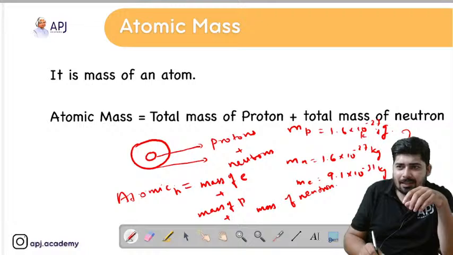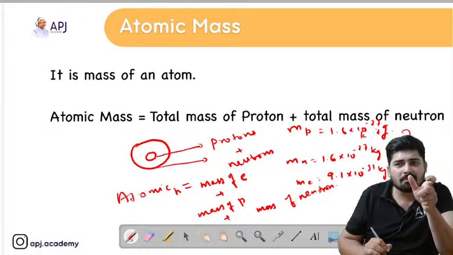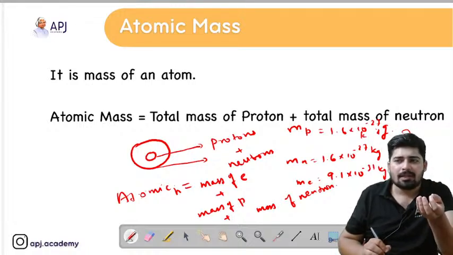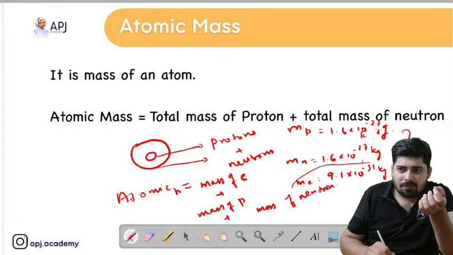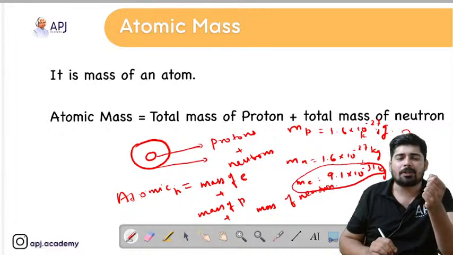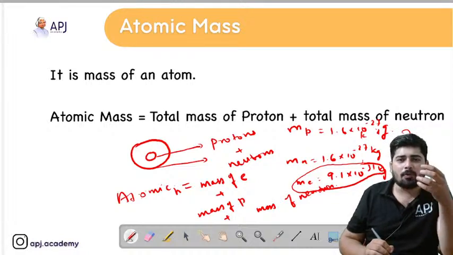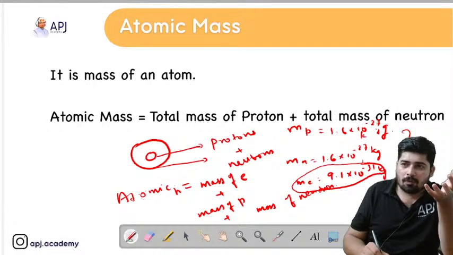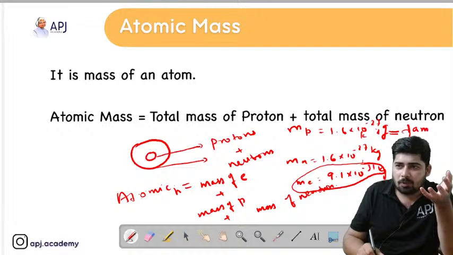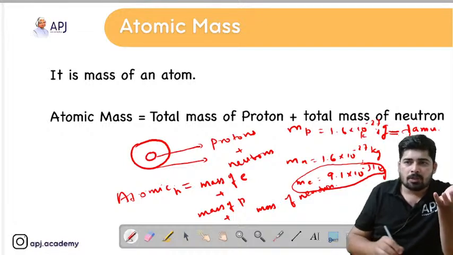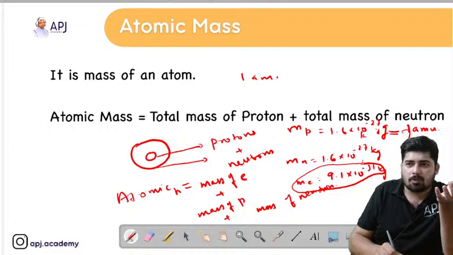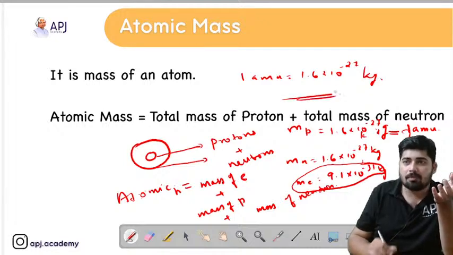If we consider all these three values, we can see that the mass of electron is so small that we can neglect it. The mass of proton and the mass of neutron can be represented as 1 AMU, that is 1 atomic mass unit. So 1 AMU is equal to 1.6 into 10 raised to minus 27 kilogram. This value you have to remember.